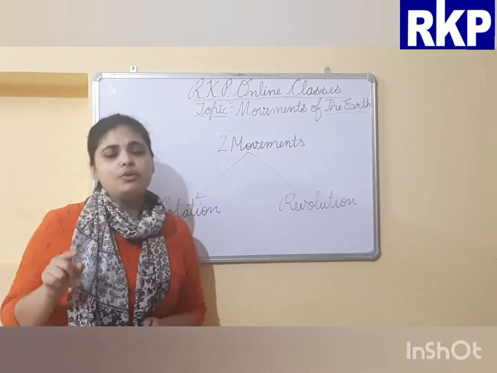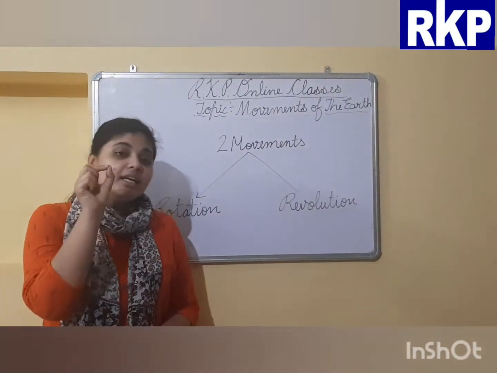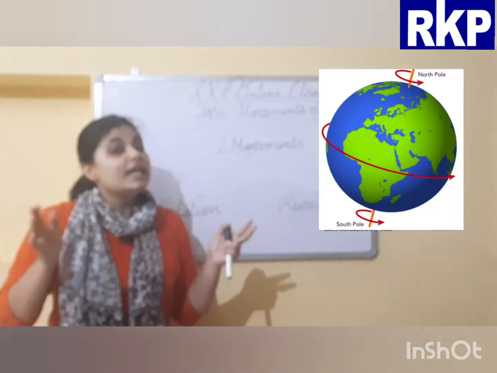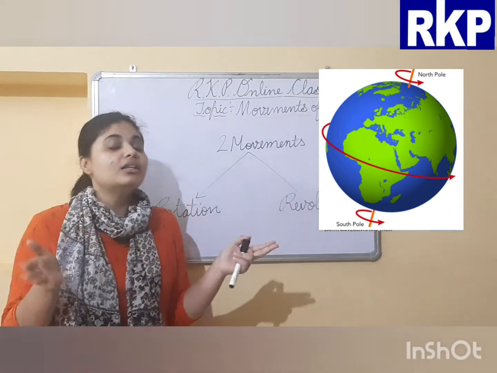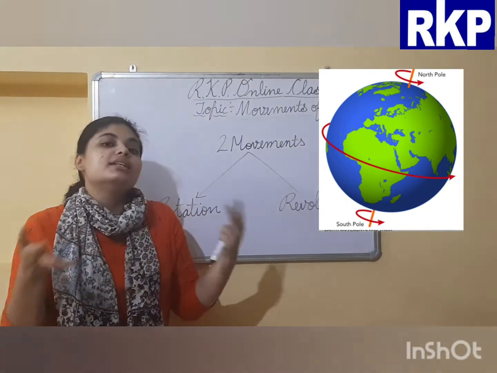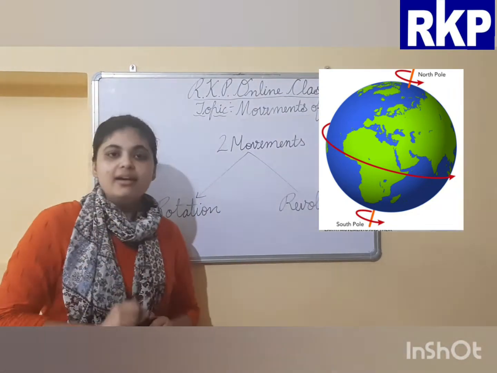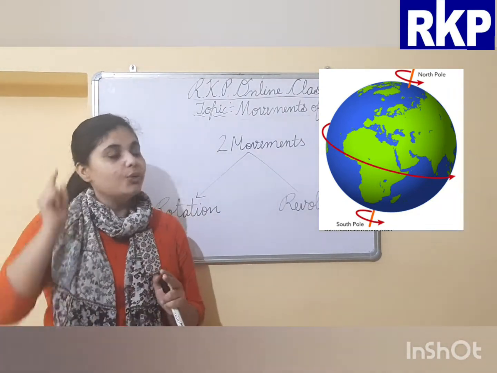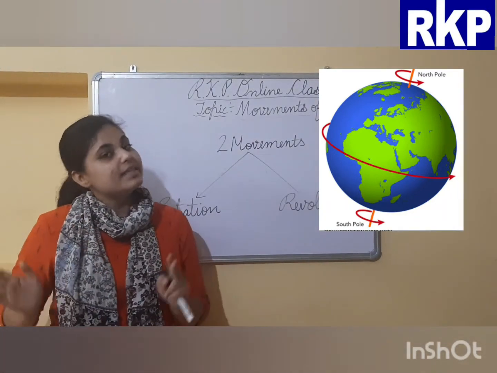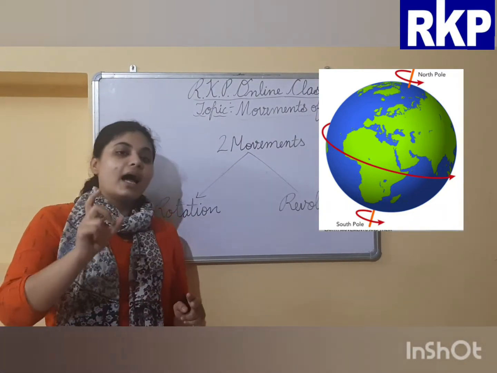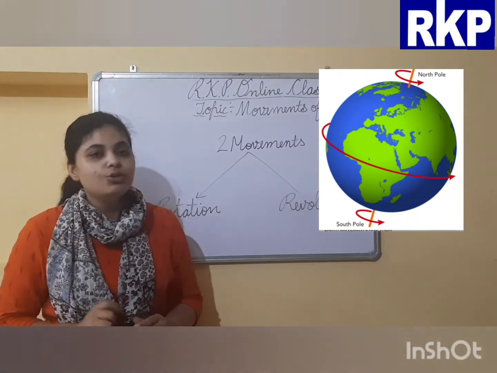But the difference between the two is that the axis of the earth is invisible. Why? Because it is an imaginary line. So what is the axis here? Look at the picture. Axis is an imaginary line that runs from North Pole to South Pole.